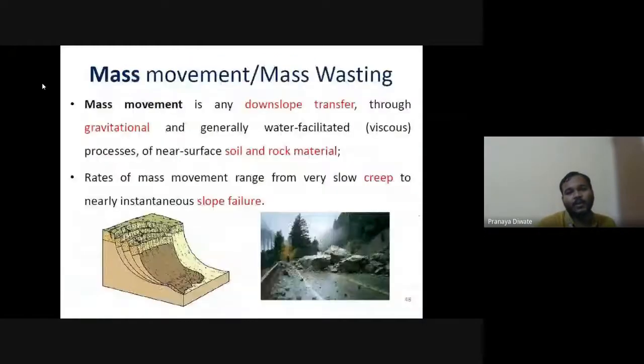Then you have mass movement and mass wasting. This is a mass movement on a large scale, where you can see cars are ruptured. So this is a geomorphological disadvantage of not studying geomorphology: you cannot know whether the slope is suitable for your construction.